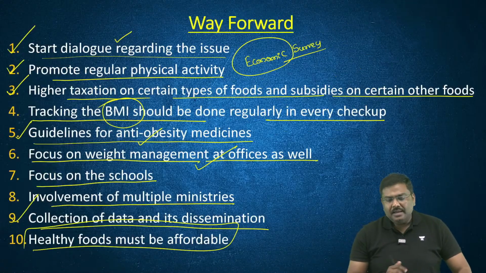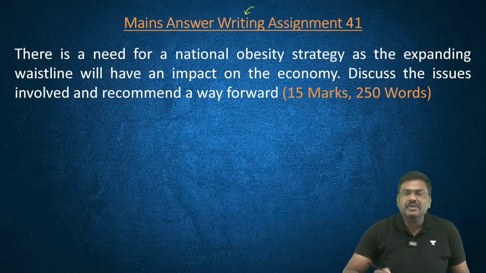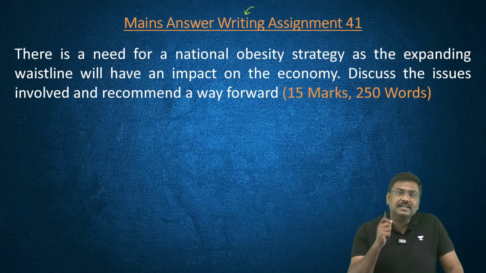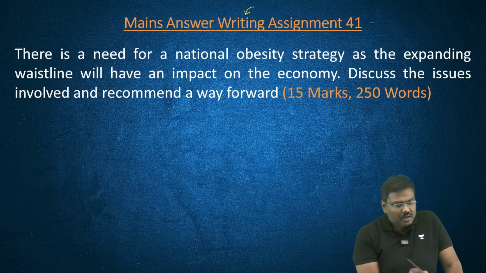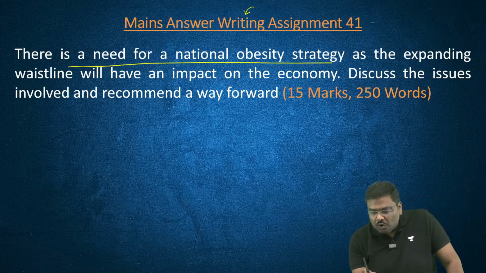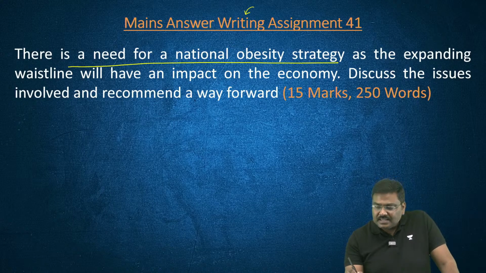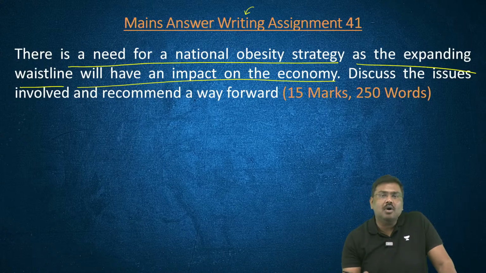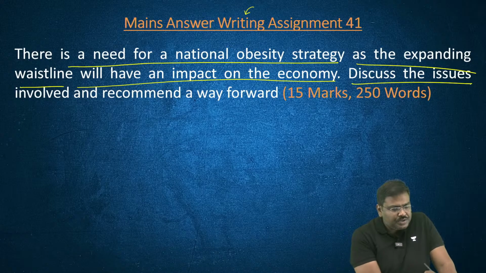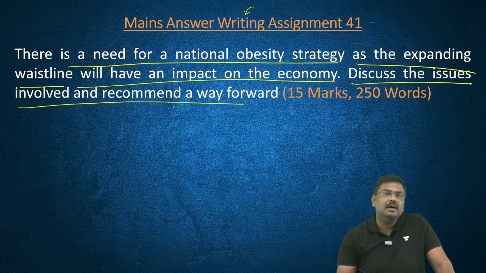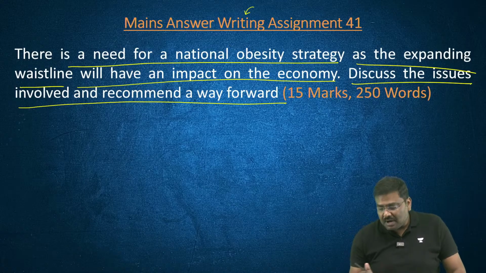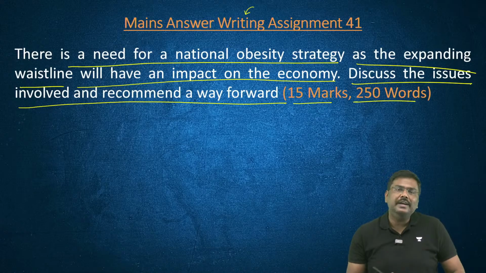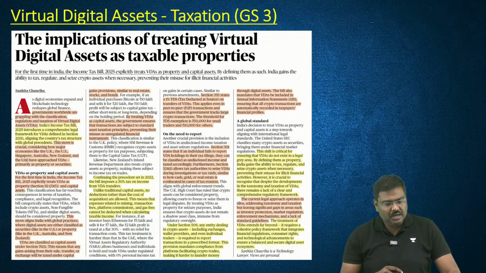Done? Okay. Now, associated with this, I've given you a question to practice descriptive answer writing. There is a need for a national obesity strategy as the expanding waistline will have an impact on the economy. Discuss the issues involved and recommend a way forward. It is a 15-marker question you are supposed to write in 250 words.